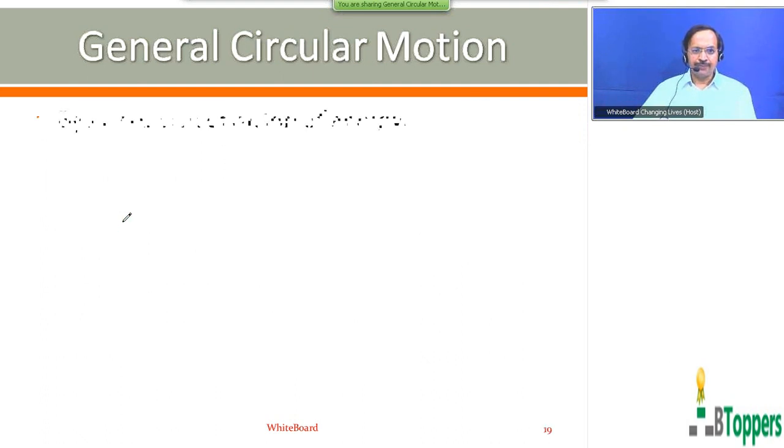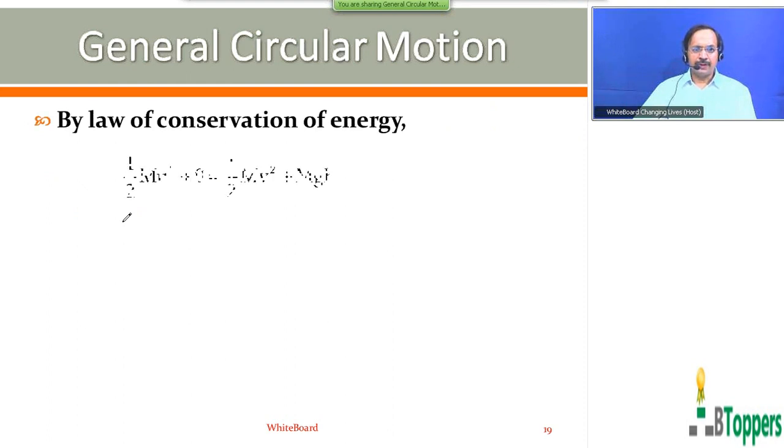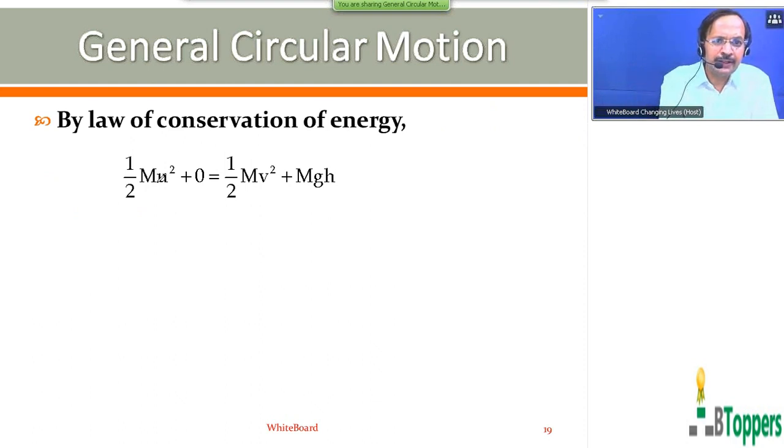I'm going to show the continuation for this. From the law of conservation of energy, total mechanical energy at the lowest position is equal to total mechanical energy when it is at the vertical height h above the lowest position. So total mechanical energy at the lowest position is equal to kinetic energy at the lowest position, which is equal to half mu square. I have taken gravitational potential energy at the lowest position as 0.